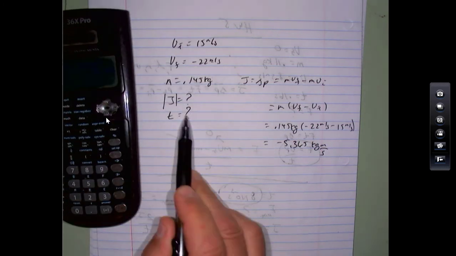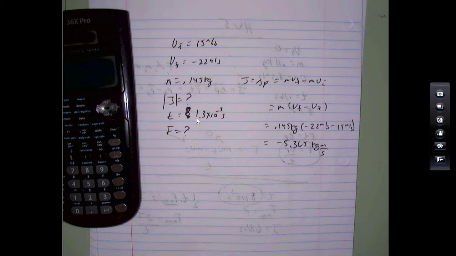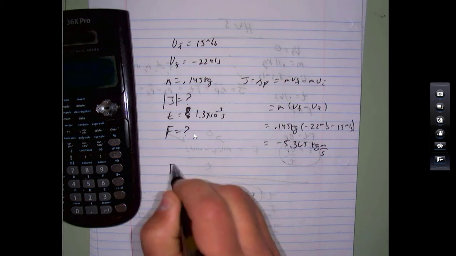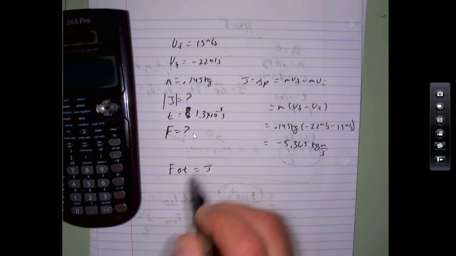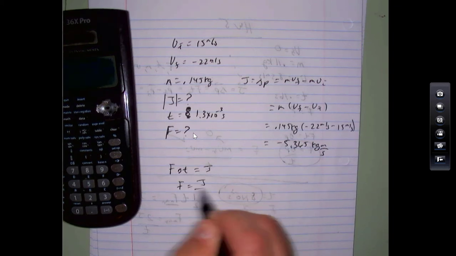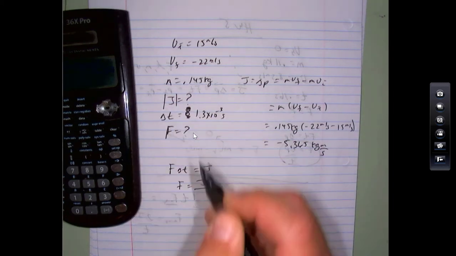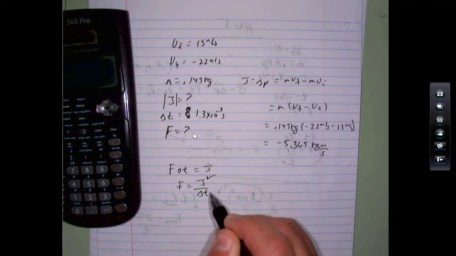Okay, and then to figure out the amount of time, actually with this one, we are given the amount of time, and we have to get the force. Sorry about that. So time was given. How much force does the bat impart to the ball? Okay, so same thing. F times time, the magnitude of that is equal to the impulse, which you just found. So then the average force would be the impulse divided by the amount of time. I called it delta T. I should probably call it delta T here.